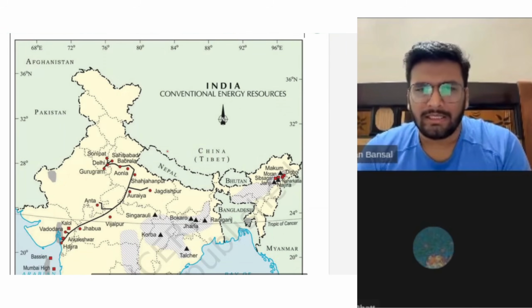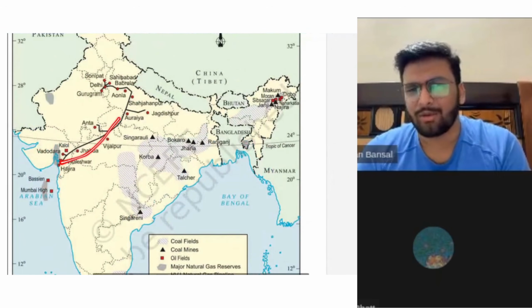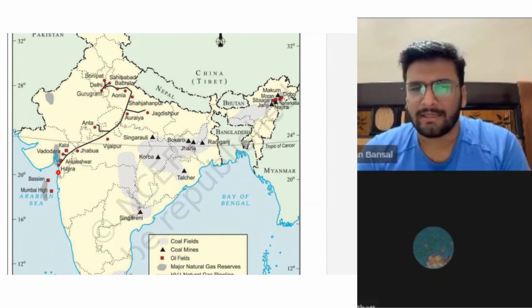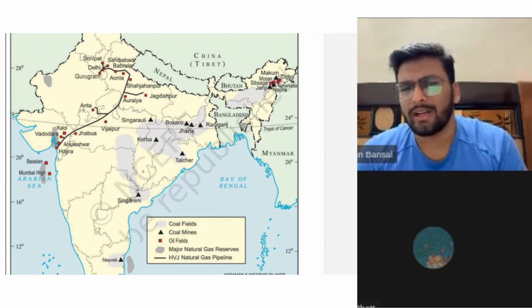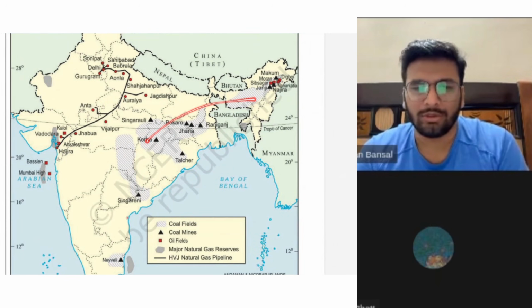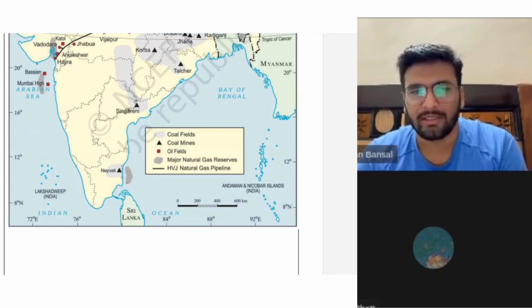Okay. Energy, it is the same. Look, this has been built: the natural gas pipeline and all this has been built. Why has it been built? Because natural gas is present over here and it is transported to this area. Okay. Then these are the sites. Now this is the coal area. It will definitely be a coal area. I told you, the glaciation evidence is here, you will find all the coal. Okay. What is this? This is a saline water area, so oil and natural gas are here. Here is the natural gas. Okay. It is very easy to guess.